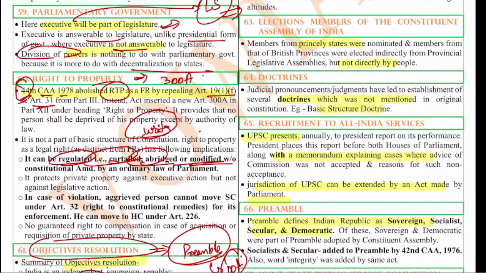Next, election of members of the Constituent Assembly. So this is the question. The Constituent Assembly has members from all the princely states and elected members as well. But elected means they are elected from the provincial legislative assemblies, not directly by the people. So the Constituent Assembly does not contain any person elected directly by the people. Also, certain members were nominated from the princely states. That is the thing.